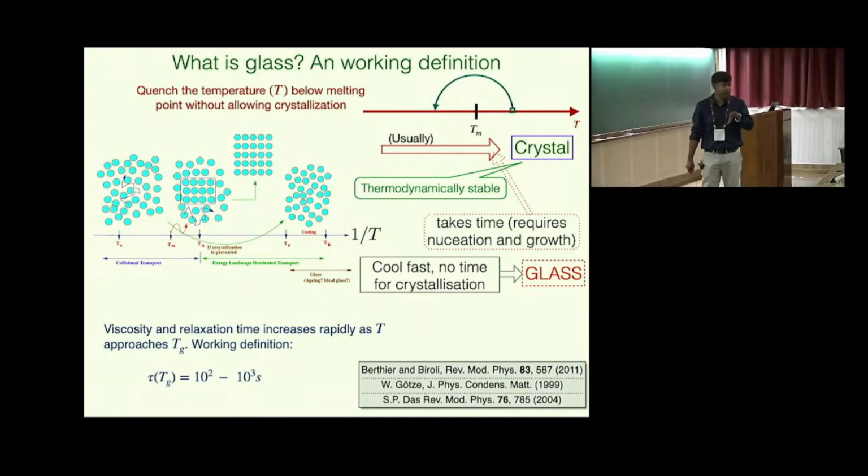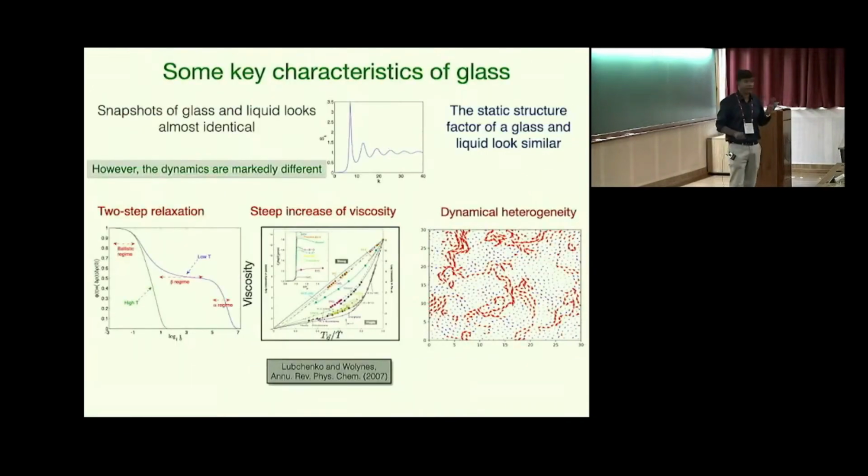And eventually, beyond a certain point, it becomes impossible to actually keep the system equilibrated, and that is known as the glass. A working definition of glass is when the relaxation time becomes of the order of 100 to 1000 seconds. Now, if you take a snapshot of a liquid and that of a glass, they look nearly identical. There is almost no way to differentiate between them, but their dynamics are quite different.